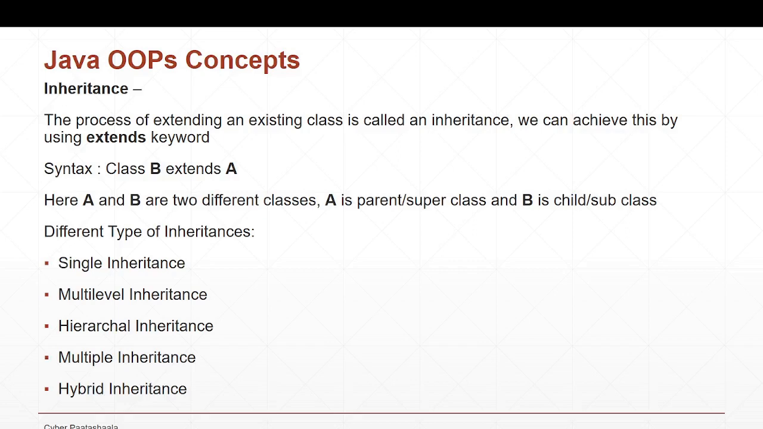We can implement inheritance using the extends keyword. So this is the syntax for that. If you see here, class B extends A, which means the properties and the behaviors inside class A will get inherited into class B. If you remember, in the last slide we discussed abstraction and encapsulation, right? So let me take you there.